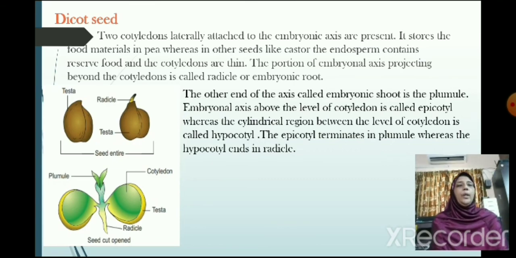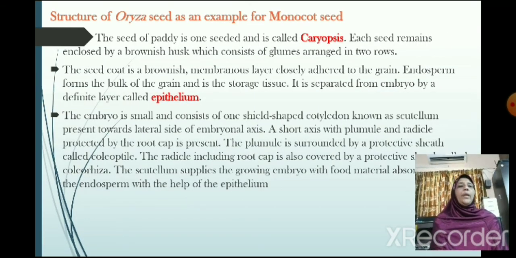The next one, we are moving on to the structure of Oryza seed, which is an example of a monocot seed. The seed of paddy is one-seeded and it is called caryopsis. Each seed remains enclosed by a brownish husk which consists of glumes arranged in 2 rows. The seed coat is a brownish, membranous layer closely adhered to the grain. Endosperm forms the bulk of the grain and it is the storage tissue.